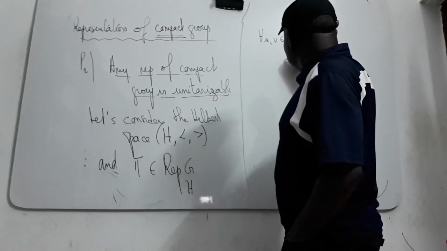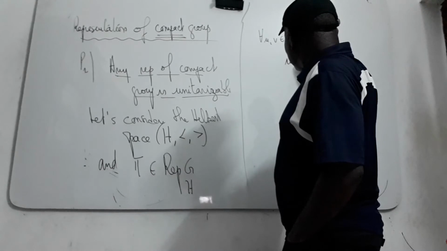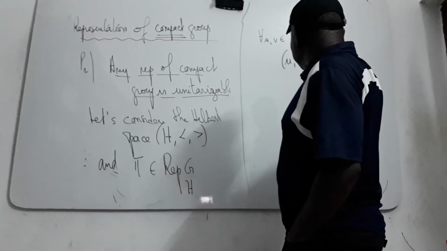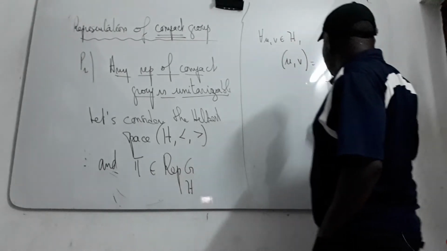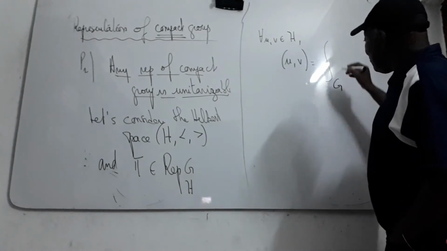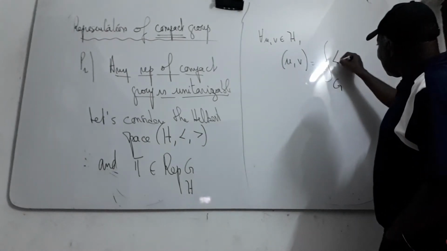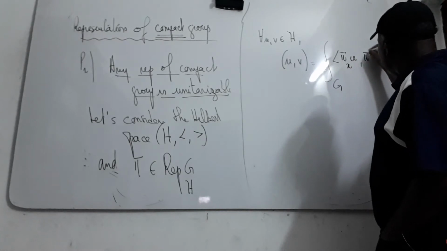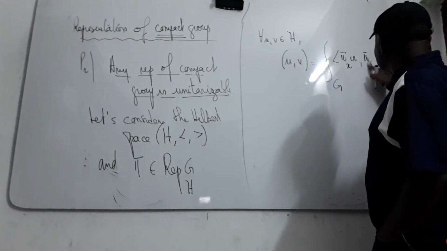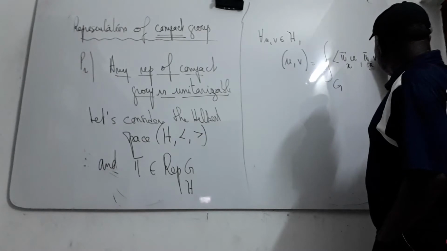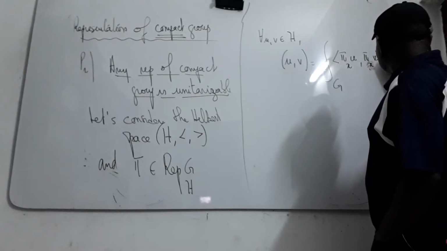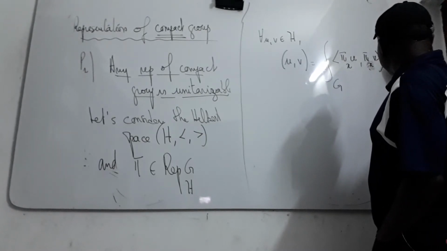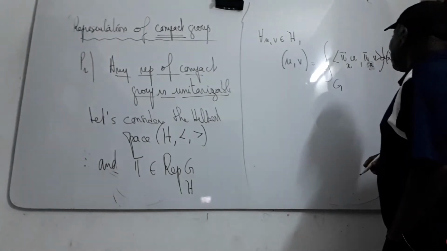Let us suppose that u, v are elements of H. You put the integral over G of the scalar product of pi(x)u and pi(x)v, d mu of x.